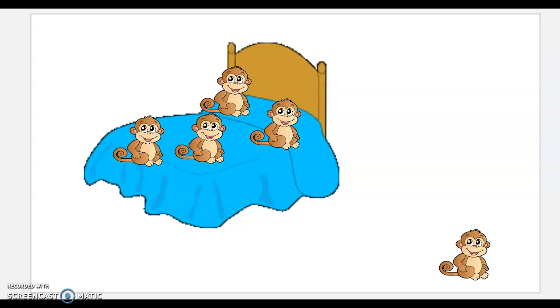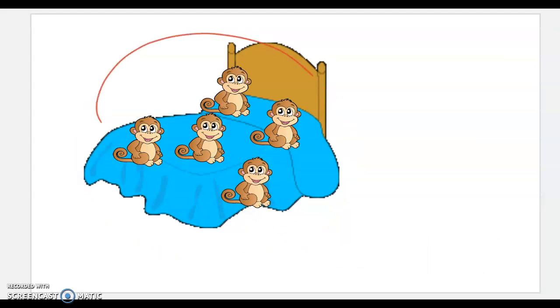If we had 5 monkeys on the bed, there's our group of 5, and 0 on the floor, we still had 5 monkeys in the room. 1, 2, 3, 4, 5. Because 5 and 0 is 5.